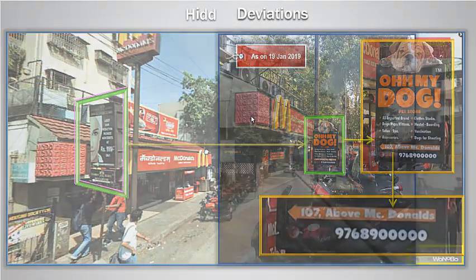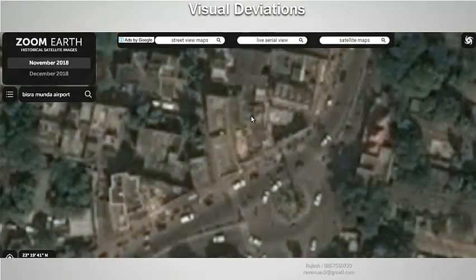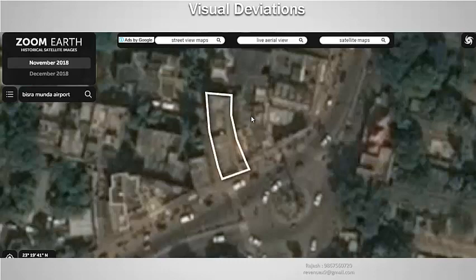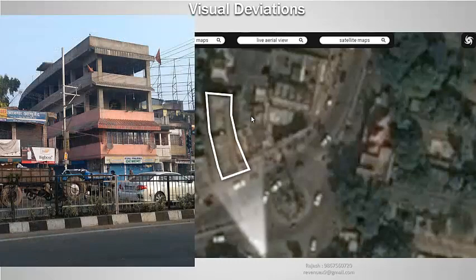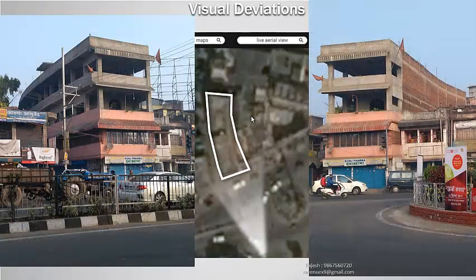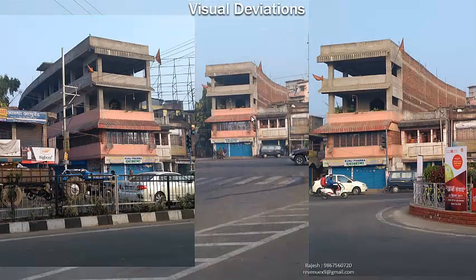This is a satellite image. This is how we digitize the building property. If we view 360-degree data, we can clearly see the old building is being extended height-wise with recent construction.